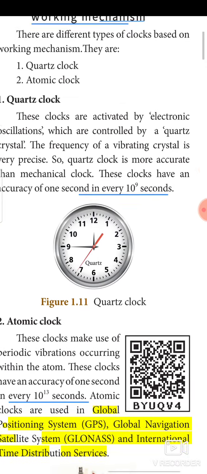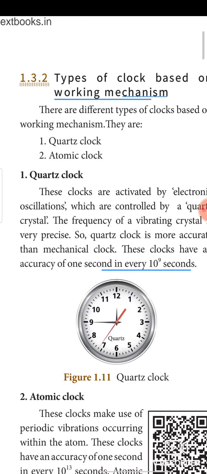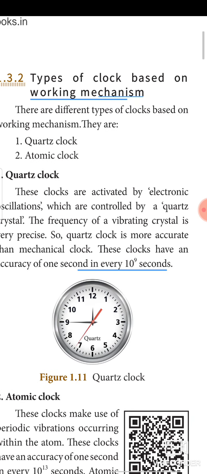Next we need to see the types of clocks based on the working mechanism. According to this working mechanism, we also classify these clocks into two categories. One is quartz clock, another one is atomic clock. Quartz clock, you can see in your wristwatch. Most of the time we might not have a branded watch. Even in a branded watch, you can see the word quartz. What do you mean by quartz? It's a type of crystal.